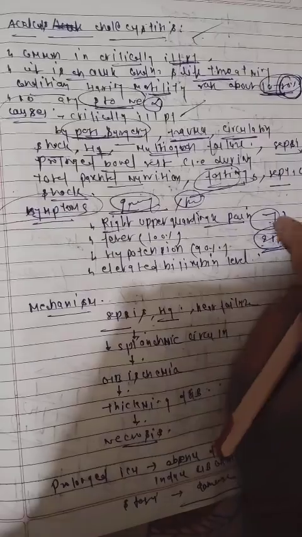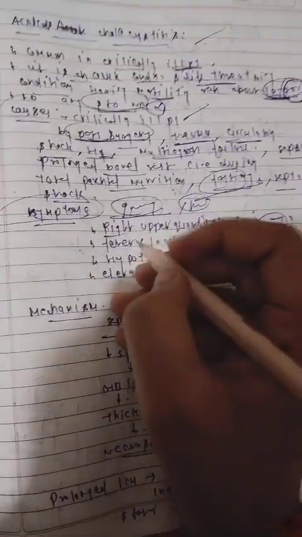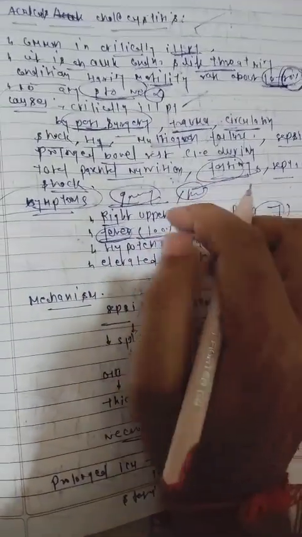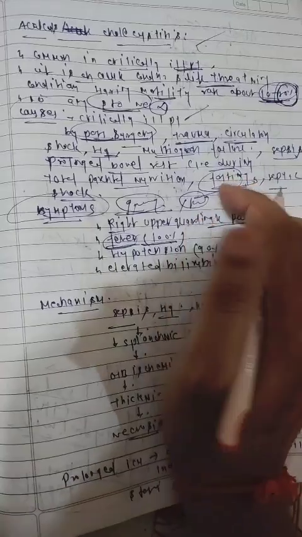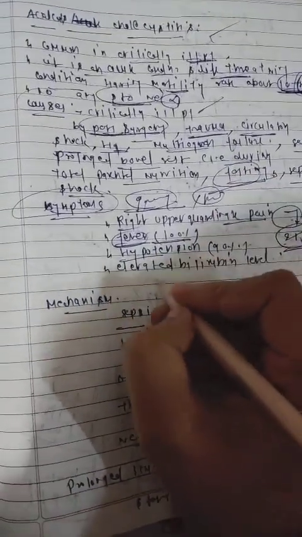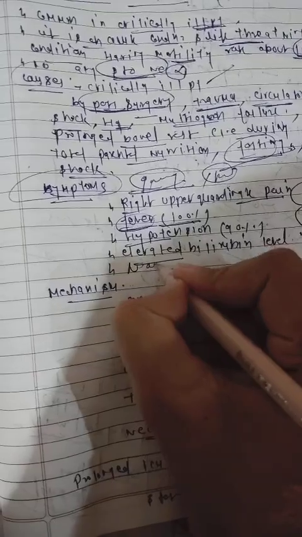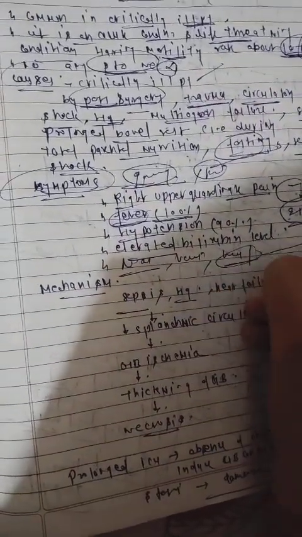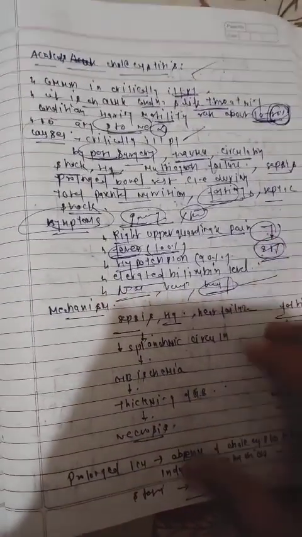In the rest, 75% of cases, we do not get this symptom. Fever we get in 100% of patients. Also hypotension, elevated bilirubin level, and we also see nausea in patients, vomiting, Murphy's sign. So these are the symptoms of acalculous cholecystitis.